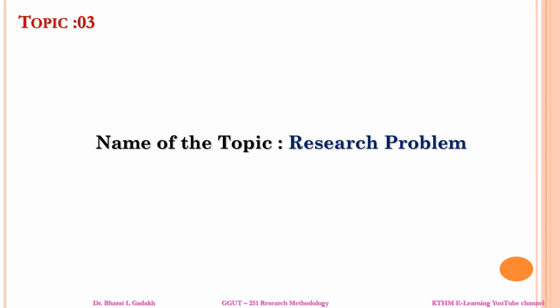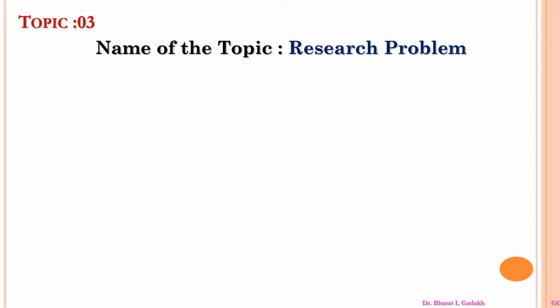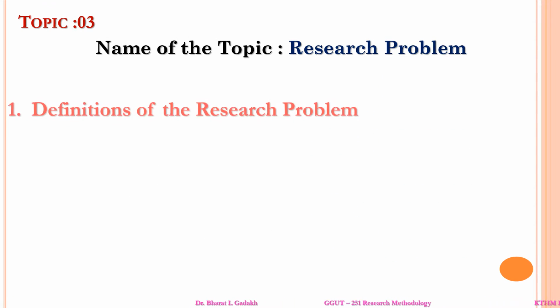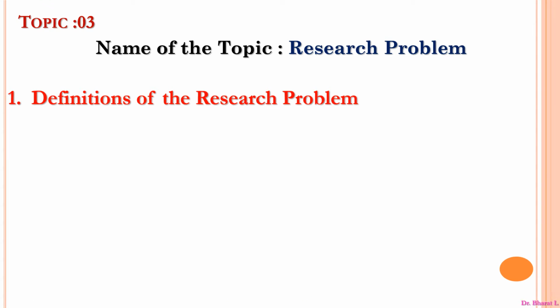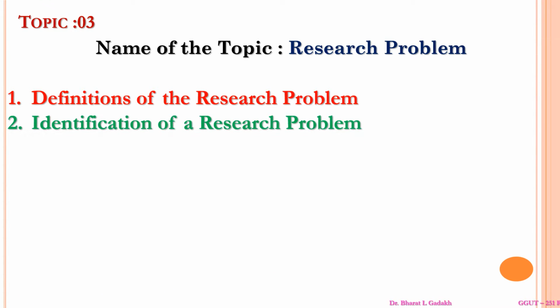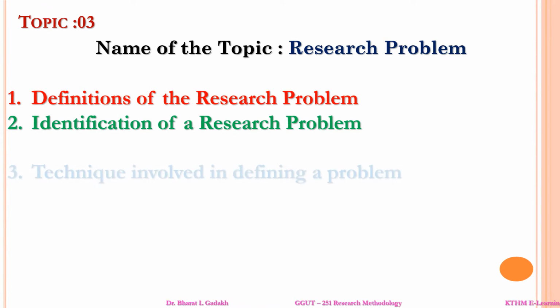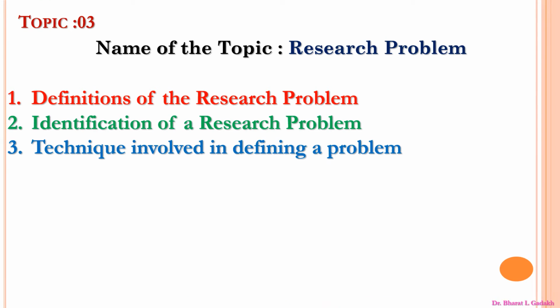Now topic number 3 is the research problem. This includes the definition of research problem, that is, what is meant by a research problem. Then how to identify the research problem. Then the techniques involved in defining the problem, meaning those techniques that will be used in defining the problems.